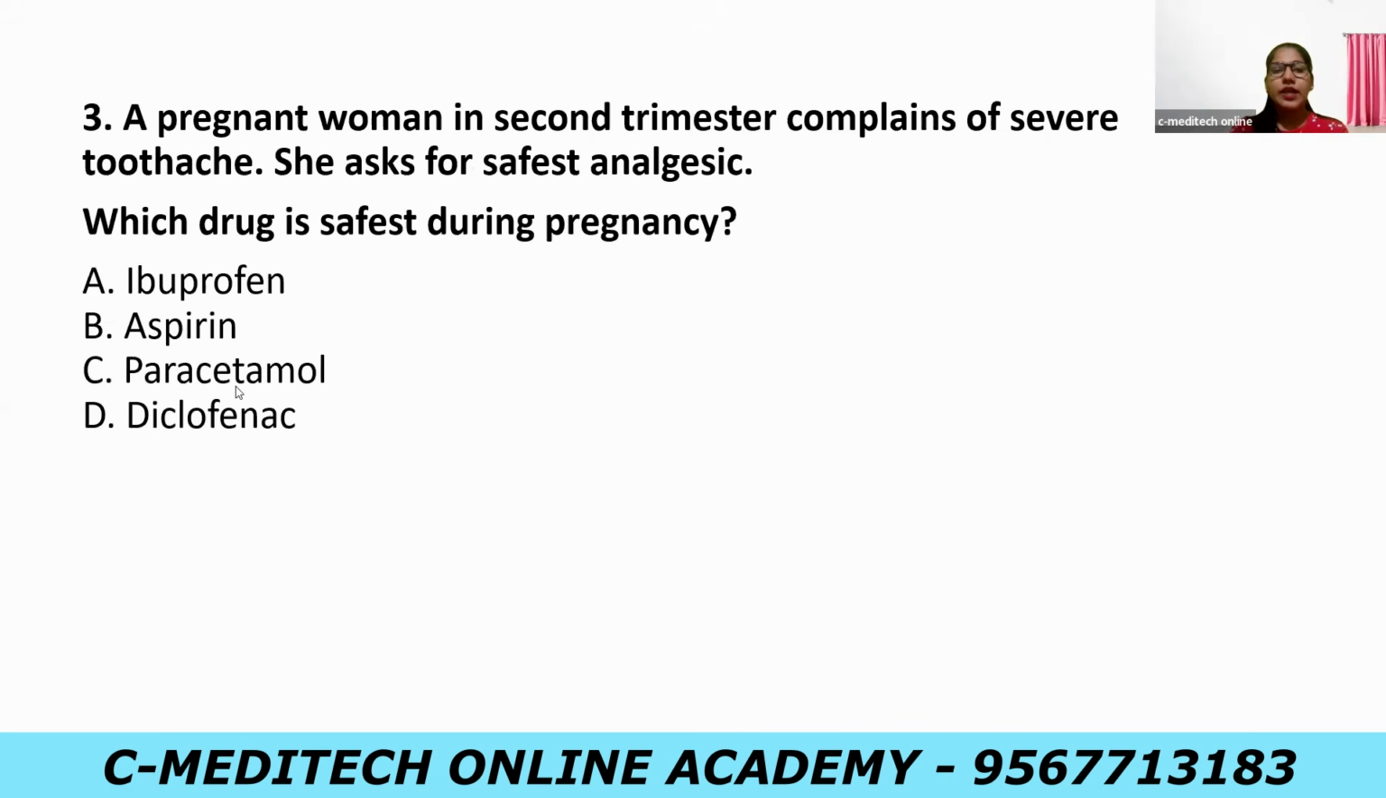Next, question number 3. A pregnant woman in second trimester complains of severe toothache. She asks for safest analgesic. Which drug is the safest during pregnancy? A. Ibuprofen, B. Aspirin, C. Paracetamol, D. Diclofenac. Okay. So in this case, the pregnant woman in second trimester complains of severe toothache. That means she is feeling severe pain and she is asking for the safest analgesic to be taken in pregnancy. So while analyzing the options, the safest analgesic that can be taken during pregnancy is paracetamol.